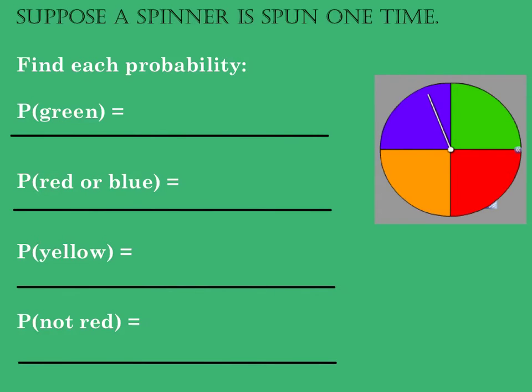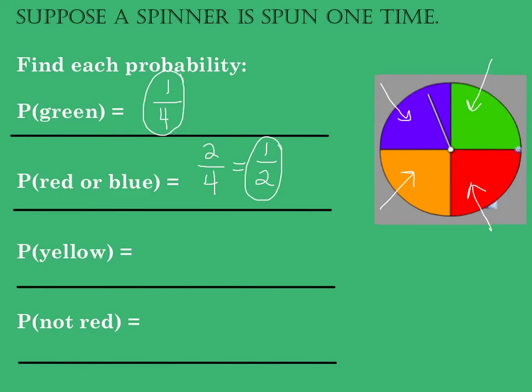And now let's go ahead and do an example where we have a spinner. Notice on this spinner that all 4 sections are equal size. If I were to spin this spinner one time, what is the probability it would land on green? Well, how many green pieces are there in the spinner? 1. Out of how many pieces total? 4. So my probability would be 1/4. The probability of getting a red or a blue, together there are 2 reds and blues out of 4 total, so that would be 1/2.